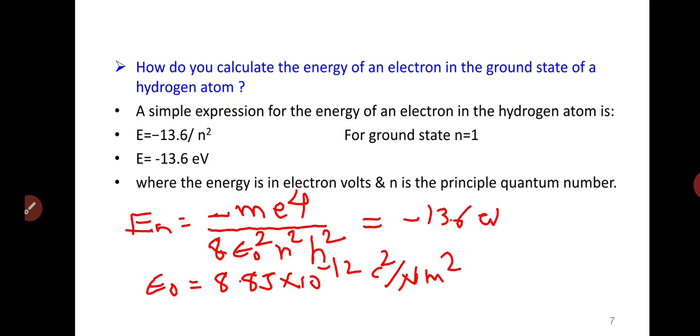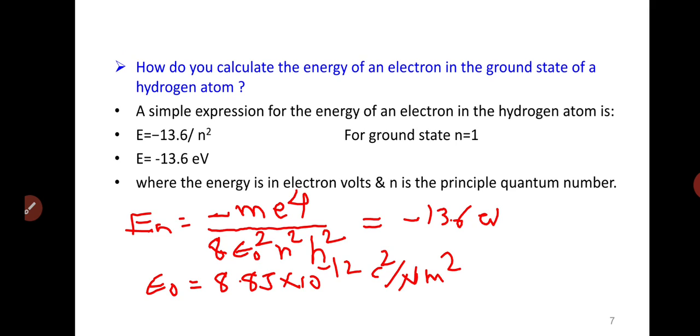Now, how do we calculate the energy of the electron in the ground state of the hydrogen atom? Using the equation derived for the energy of the electron in the hydrogen atom, En is equal to minus m e to the power of 4 divided by 8 epsilon 0 square n square h square.